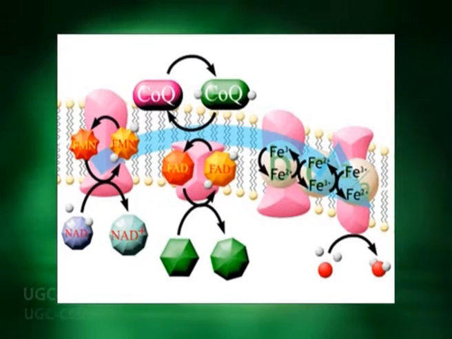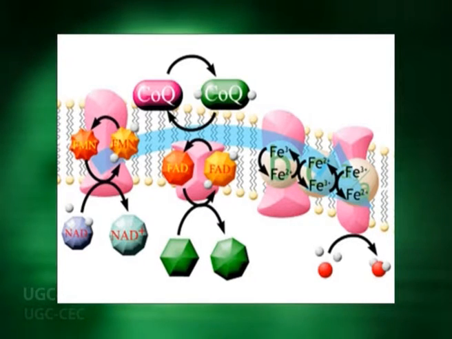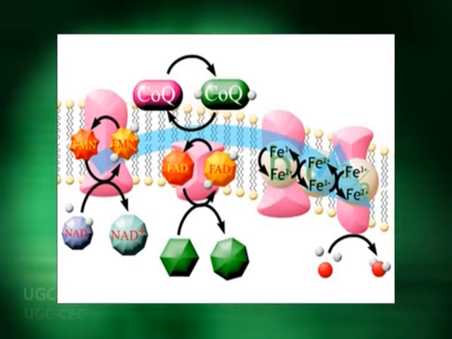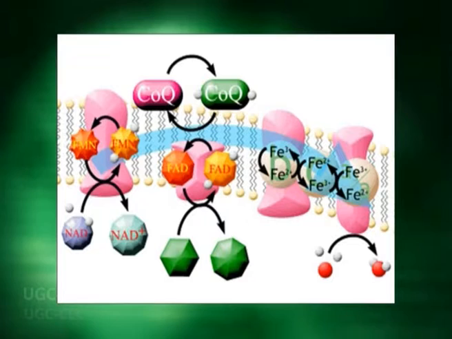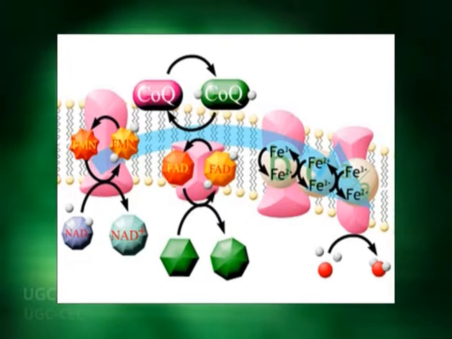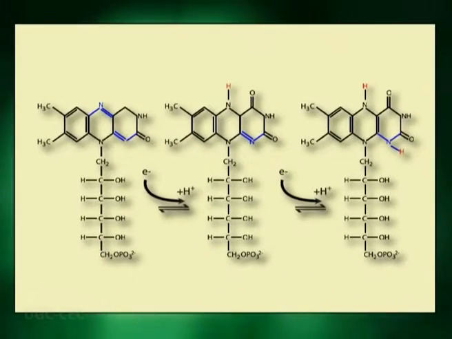In the first step, it accepts 1 electron and picks up 1 proton, forming a semiquinone form, which on accepting the second electron picks up 1 more proton to form FMNH2. Thus, it accepts the electron pair in 2 consecutive reductions, 1 hydrogen atom in each step.